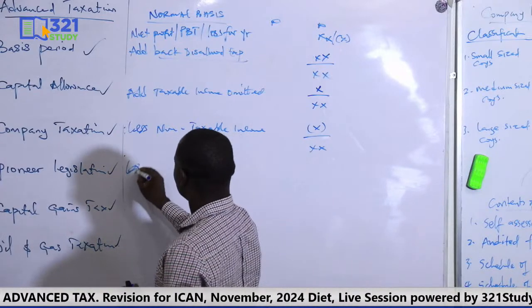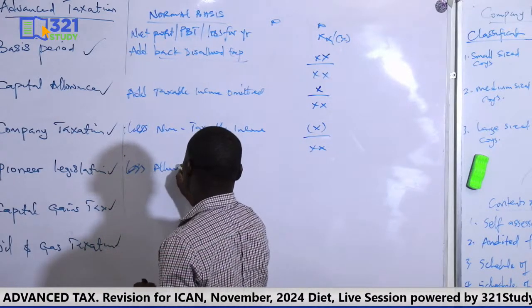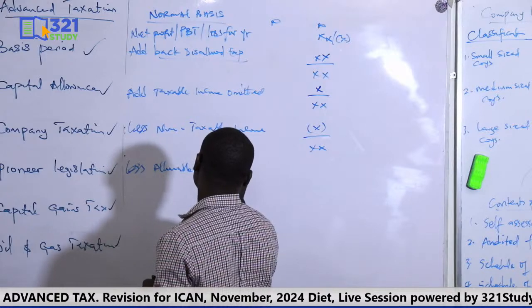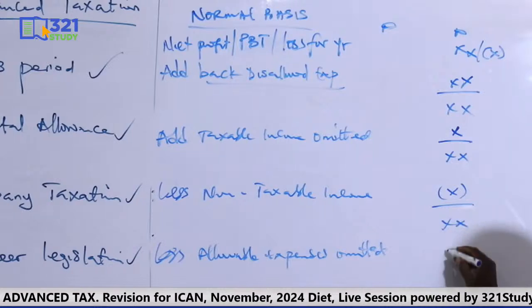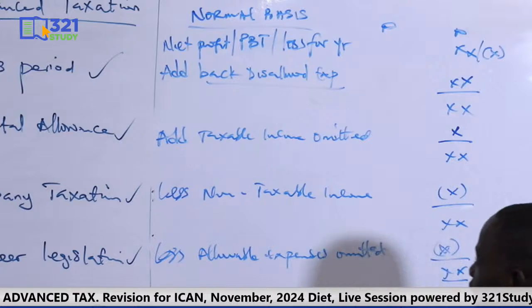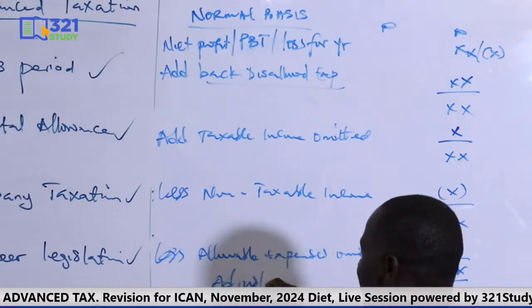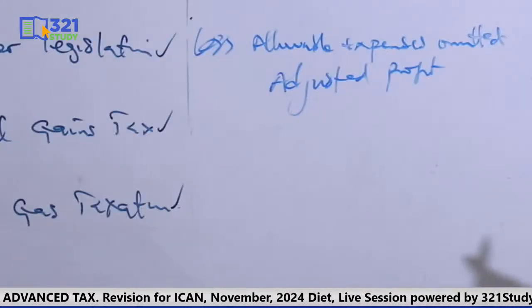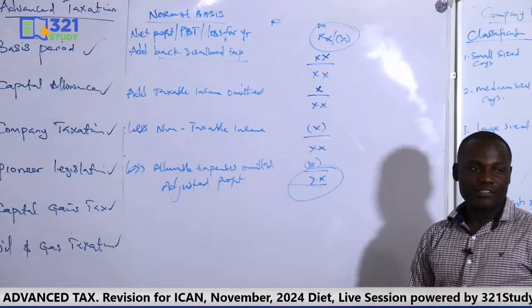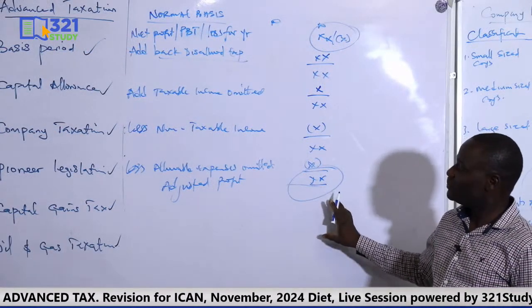Then you also less allowable expenses omitted. Maybe the accountant did not deduct some expenses, and you know those expenses are allowed. He omitted the deductions. So if you have those expenses, you deduct them. When you have done this, you say the profit has been adjusted. This is what I mean by adjusted profit. This is the profit that is suitable for tax purposes. This is the profit we can tax. It means that this accounting profit or loss has been adjusted. This is the one we can tax now. So your tax computation will now start here.